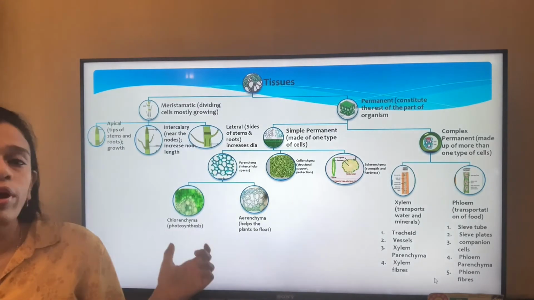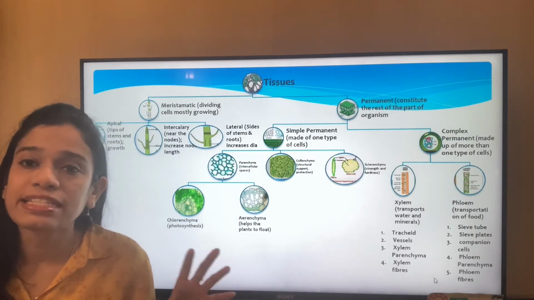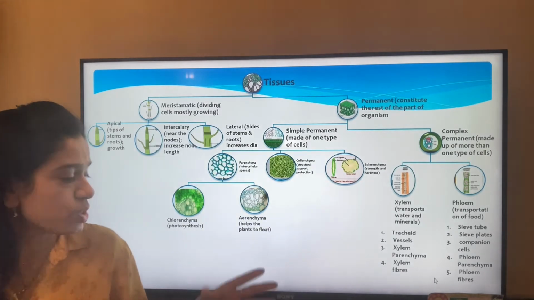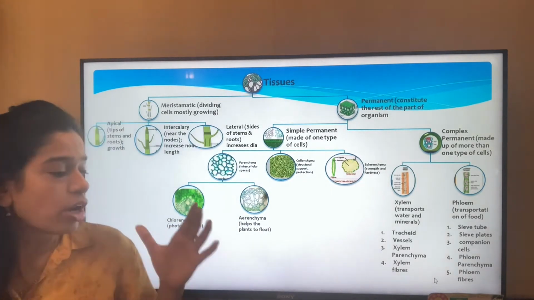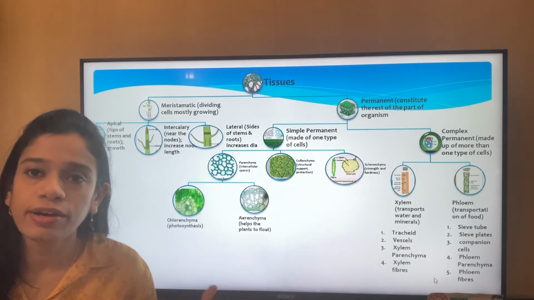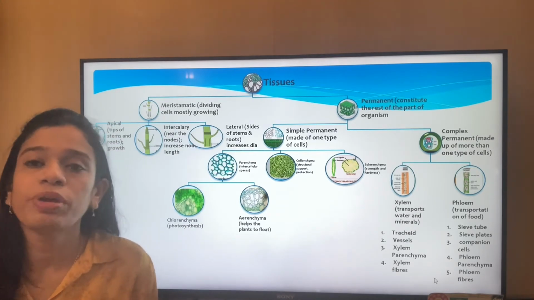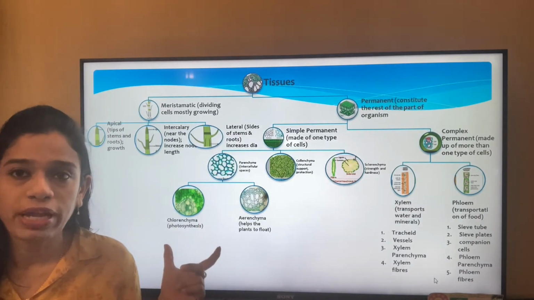So even the chlorenchyma and the aerenchyma constitute the same characteristic of parenchymatic tissues. Both have lots of intercellular spaces. Now chlorenchyma, as the name suggests, is mostly green in color because of the presence of chlorophyll.